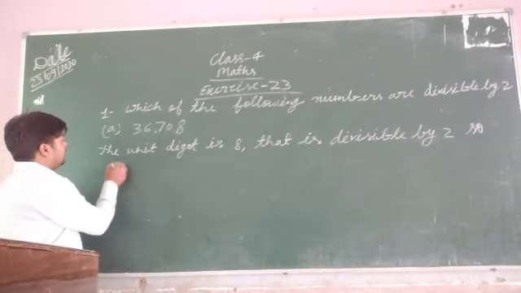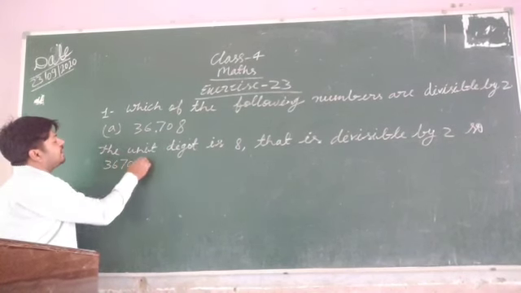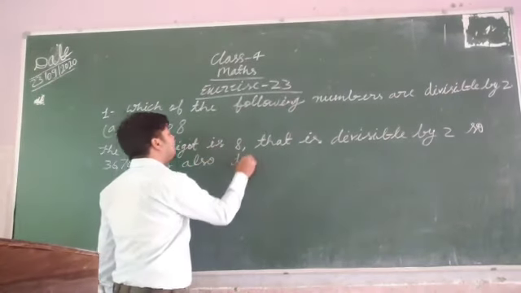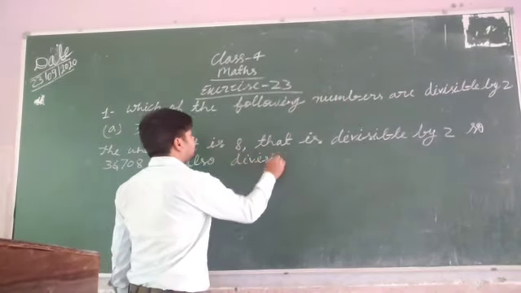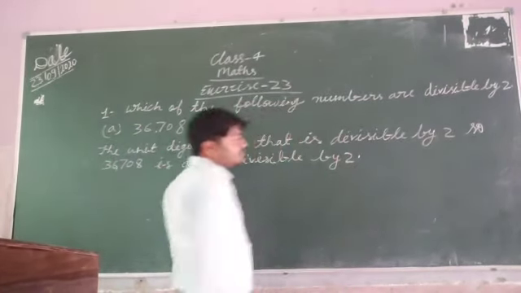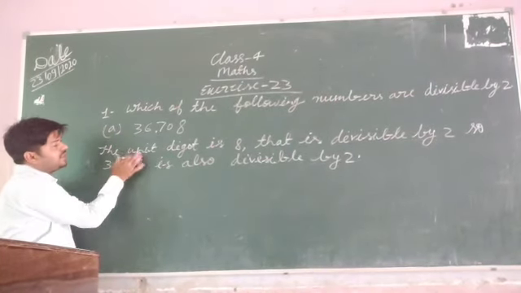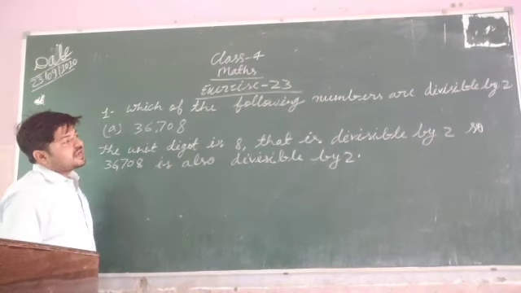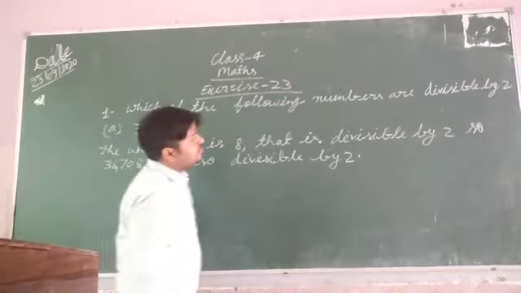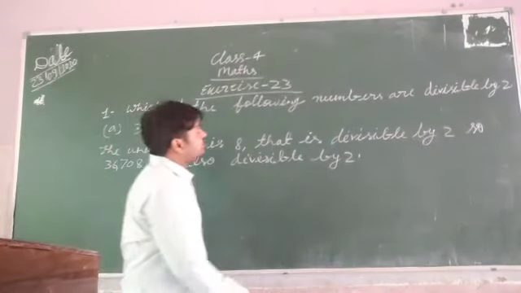So 36,708 is also divisible by 2. Okay students, like this you have to write in each and every question these lines. The unit digit is 8, that is divisible by 2. So 36,708 is also divisible by 2.